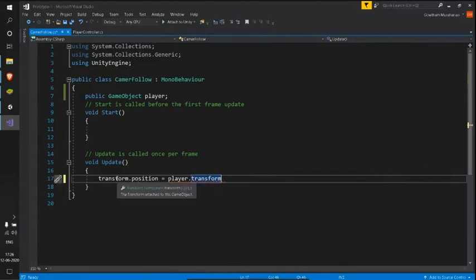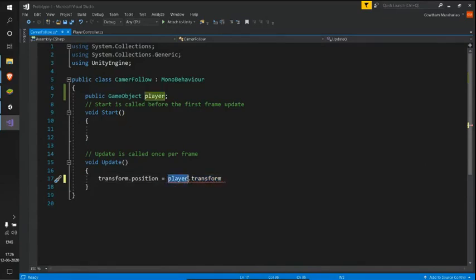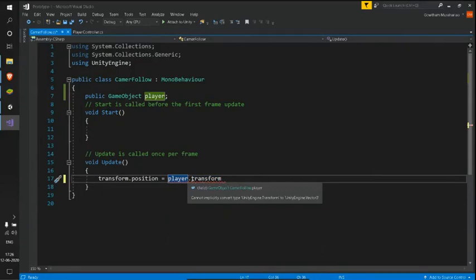Guys, this transform which we are using here refers to the camera object, as this script is attached to the main camera, whereas I'm using my player here, which is the vehicle. When I use dot transform, this is the transform of the vehicle. And when I say position, we can get the position. As we know, update runs in every frame. For every frame, update is called once. So I'm just taking my player position.